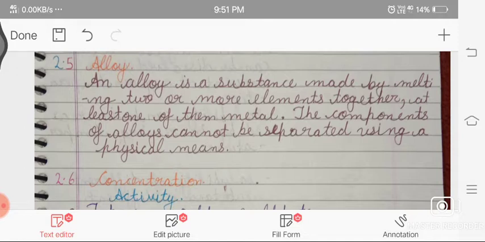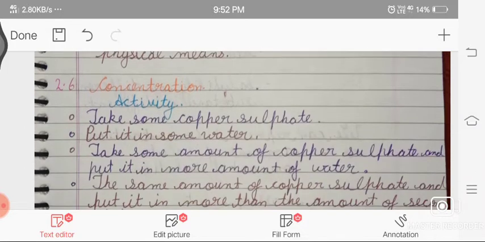So alloys. What are alloys? An alloy is a substance made by melting two or more elements together, at least one of them a metal. The components of an alloy cannot be separated using a physical means. So what is an alloy? An alloy is a substance which is made by melting and combining two or more elements, at least one of them a metal. These alloy components cannot be separated by using a physical process or physical means.